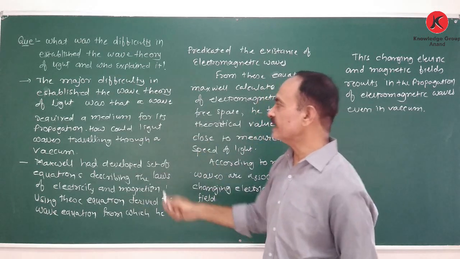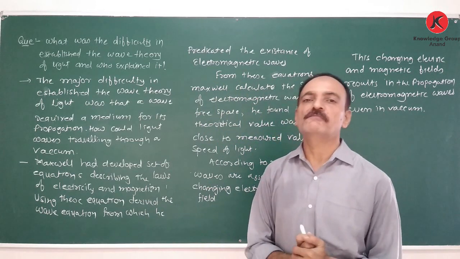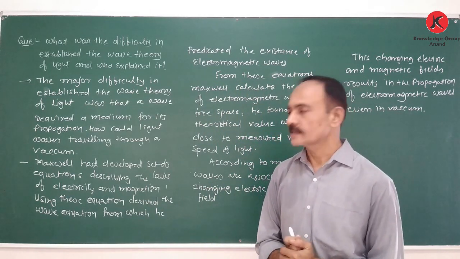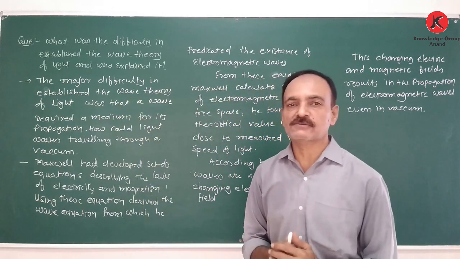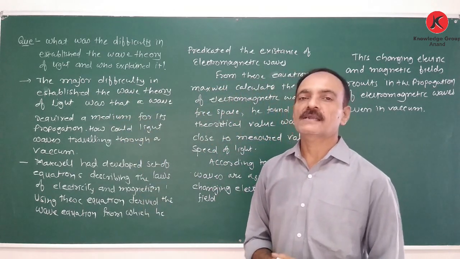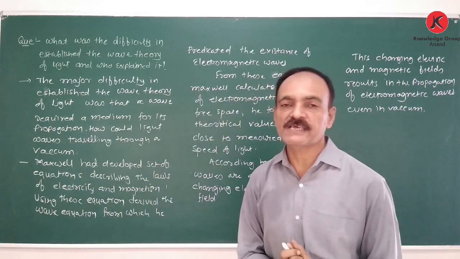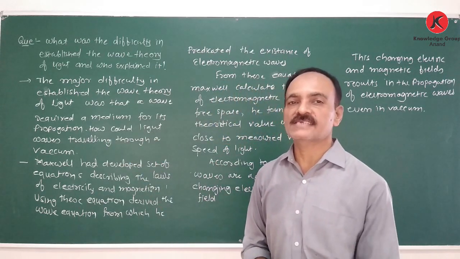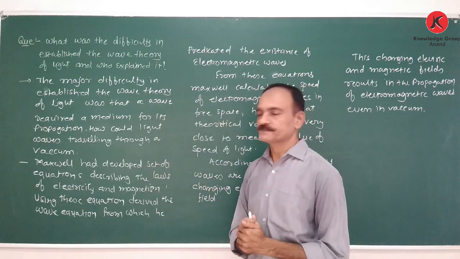So the question is how does the light wave travel through free space or vacuum? We know that a wave requires a medium for propagation, but the light wave travels through free space or vacuum. Why? What is the reason? Why, we will discuss.